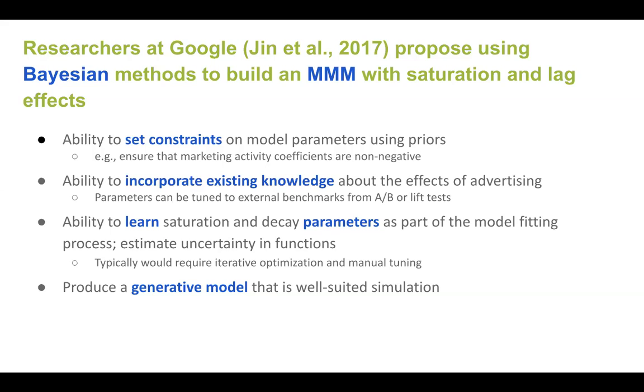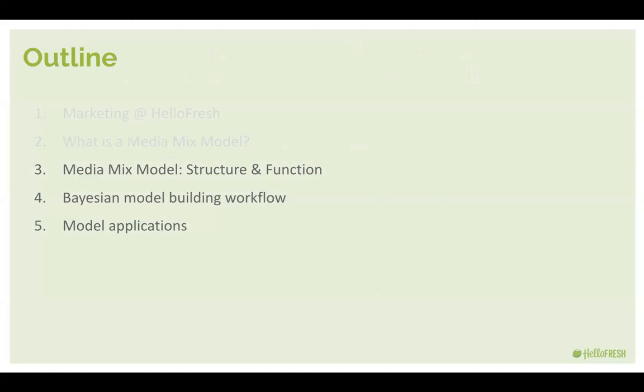And then lastly, as we're probably all familiar with, Bayesian models produce a nice generative model that is well suited to doing simulations.